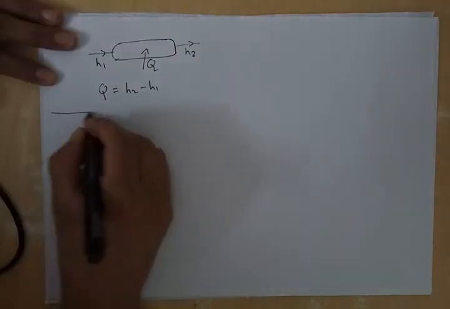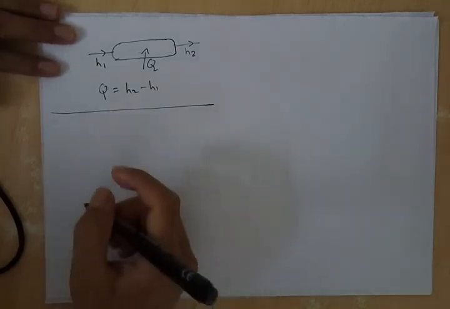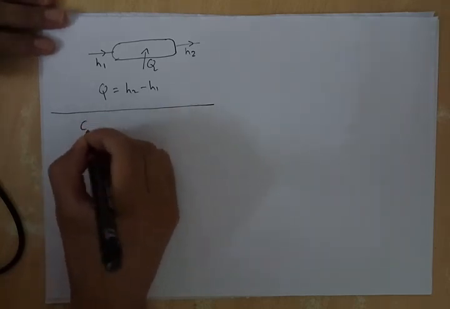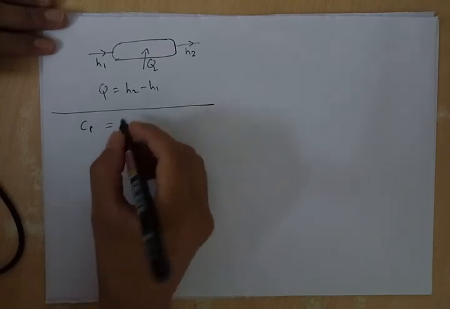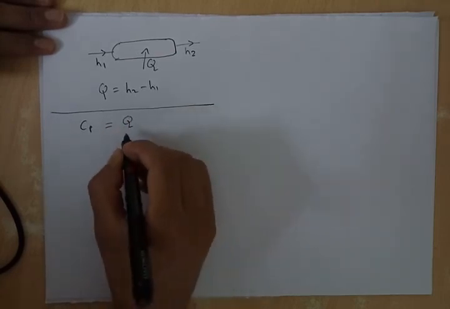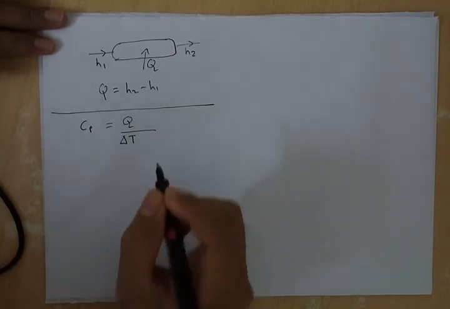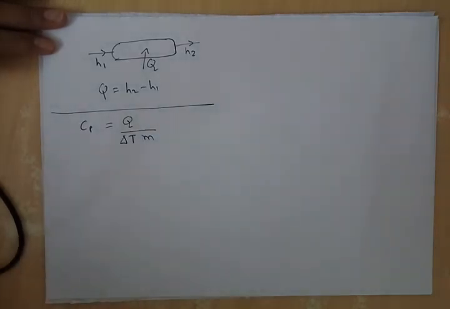Now we will derive another important equation. For a constant pressure process, we have the specific heat Cp. Cp means heat addition at constant pressure for an increase in unit temperature for 1 kilogram of water.